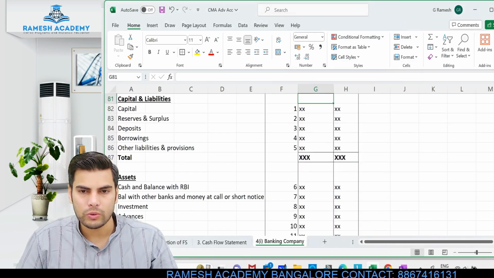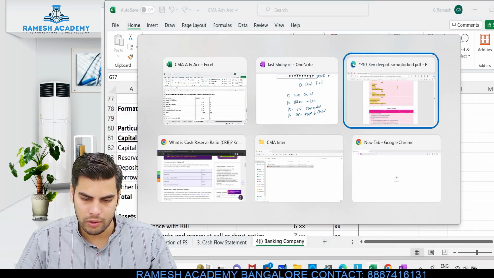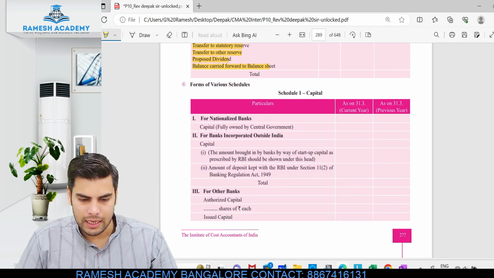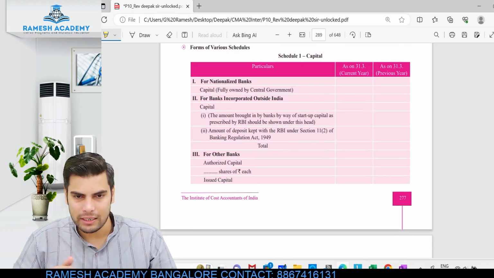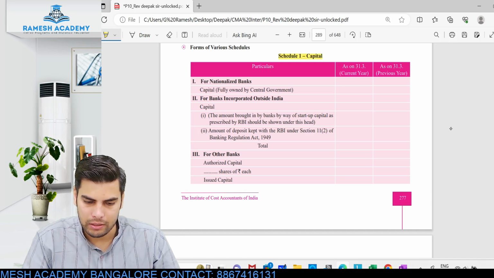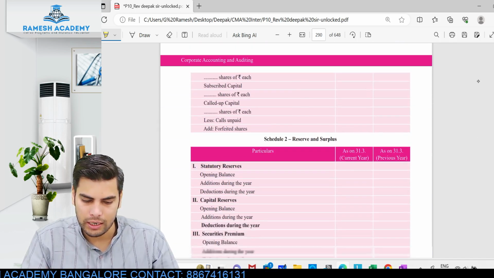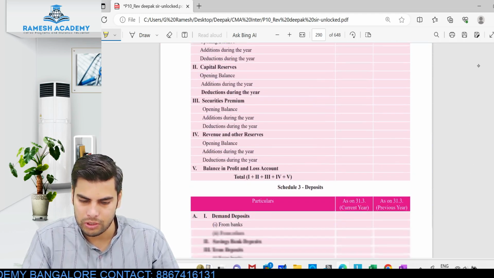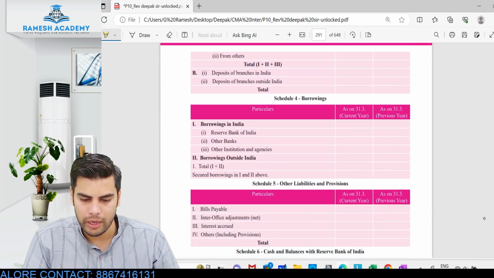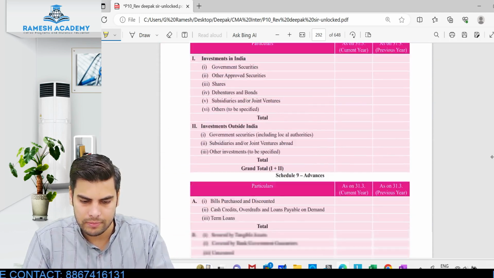I want you guys to just remember these 16 schedules. Just go through this particular part. In the next class, we'll be learning about each and every schedule in detail. When it comes to schedule 1, that is capital, we'll be learning in detail what are the contents of it. Schedule 2, reserves and surplus, we'll be learning in detail. Only if you know these schedules will you be able to prepare the financial statements.